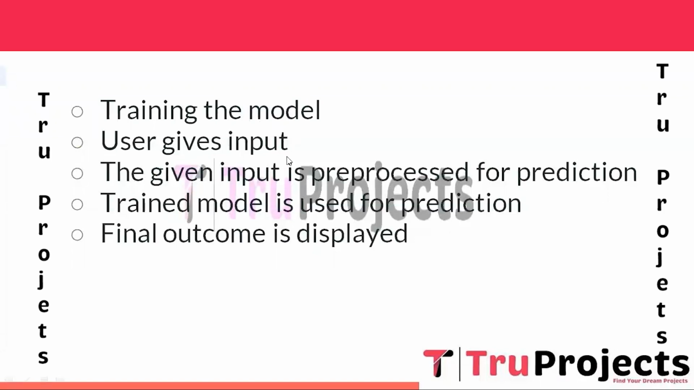And the ninth step is the trained model is used for prediction. The pre-processed user input is fed into the trained machine learning model. Each model predicts the target label or class based on the provided input data. And the last one is the final outcome is displayed.